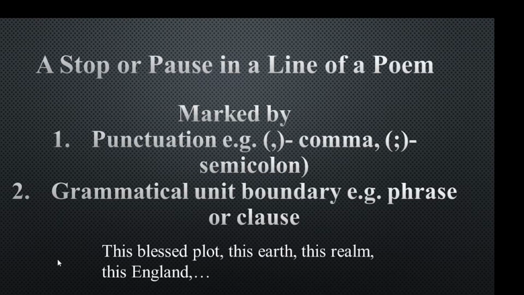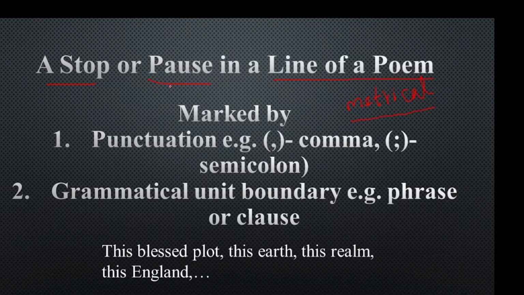In this session, we'll talk about Caesura. Caesura is derived from a Greek word which means a stop, a pause, or a break. And this pause or a stop occurs in a line of a poem. And a line of a poem is called a metrical line.